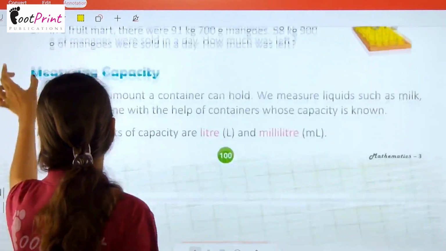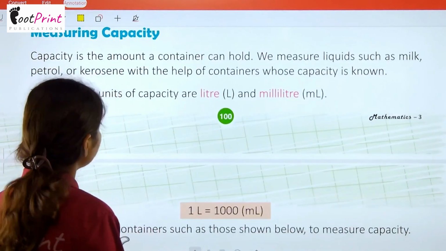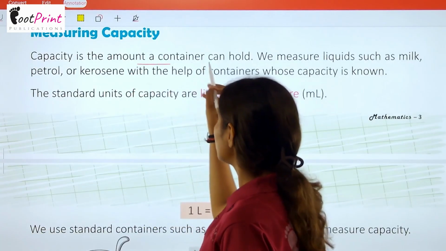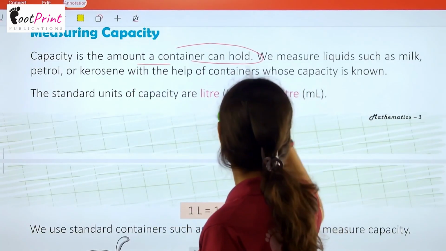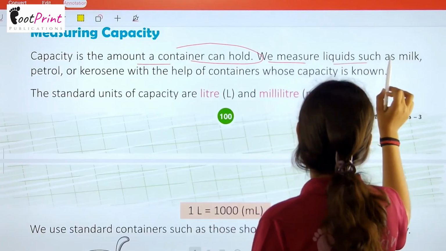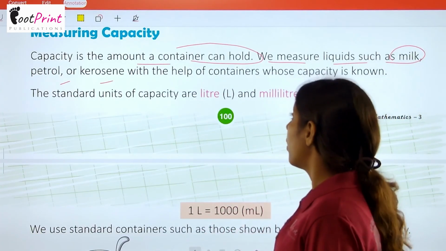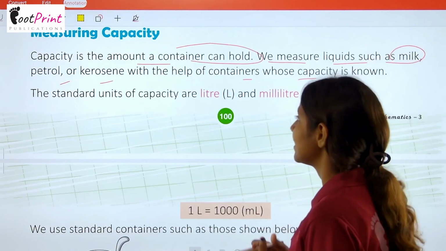Now we are moving towards the next topic, that is measuring capacity. Capacity is the amount a container can hold. We measure liquids such as milk, petrol, kerosene with the help of containers whose capacity is known.